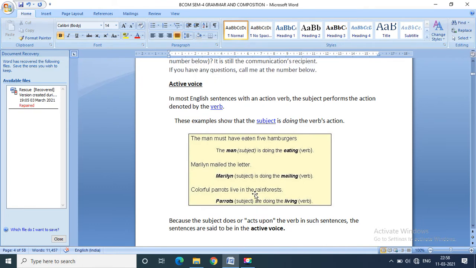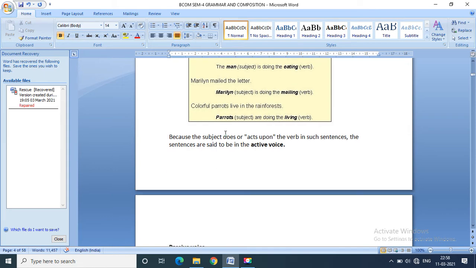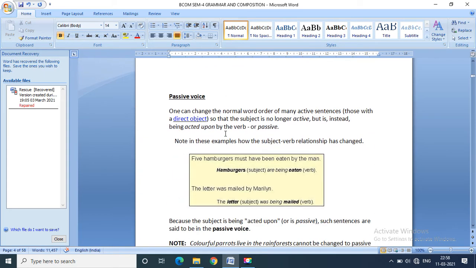We have already seen all this, like in case of examples we have observed what to do in case of active and what happens with the passive.